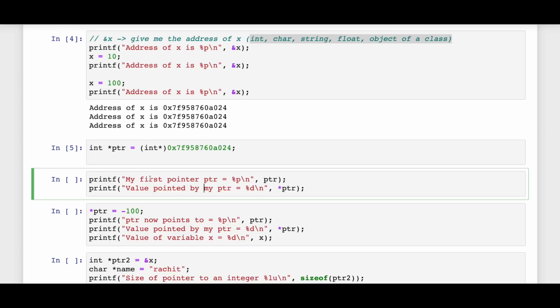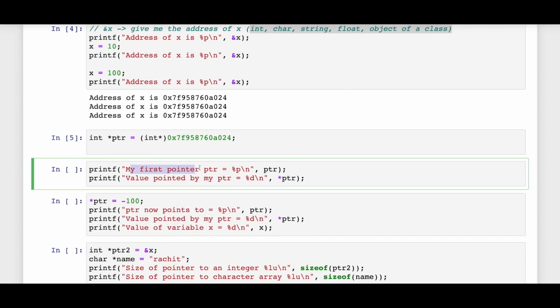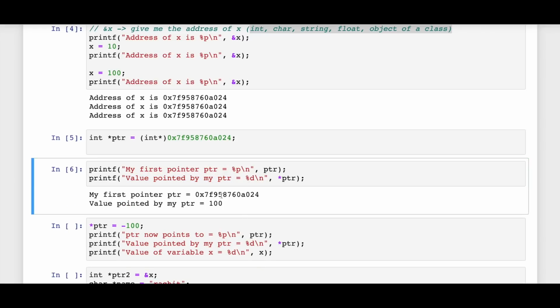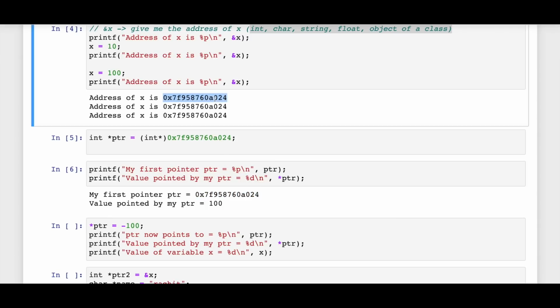And now what do you think will happen if I print out this? My first pointer is, and I'm printing the pointer value. What do you think would be printed out over here? And next thing that I'm doing is I'm printing value pointed by my pointer is, right? So let's run this. And as you can see, the memory address is printed over here and it is same as this one, right? And the value is obviously 100 because that's what we had, like the last value which we overwrote to x was 100. And that's exactly what we are doing.